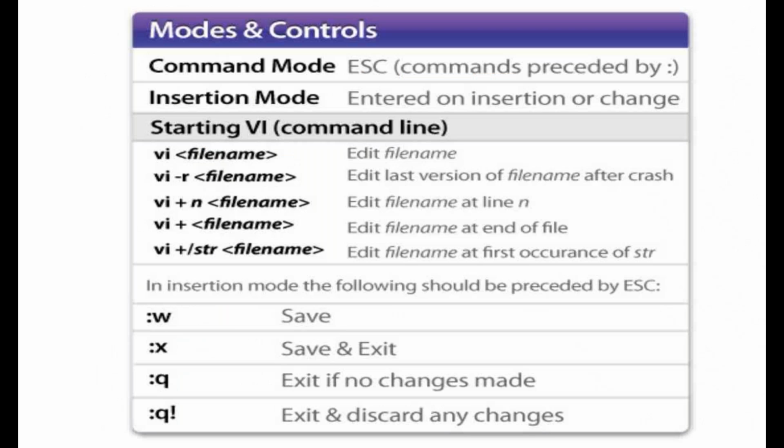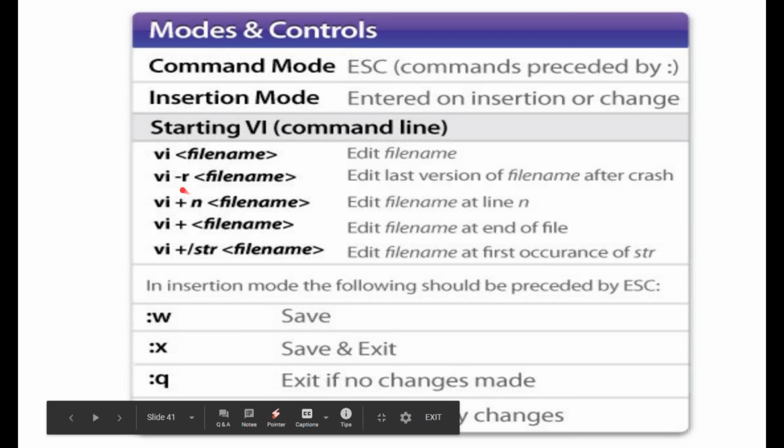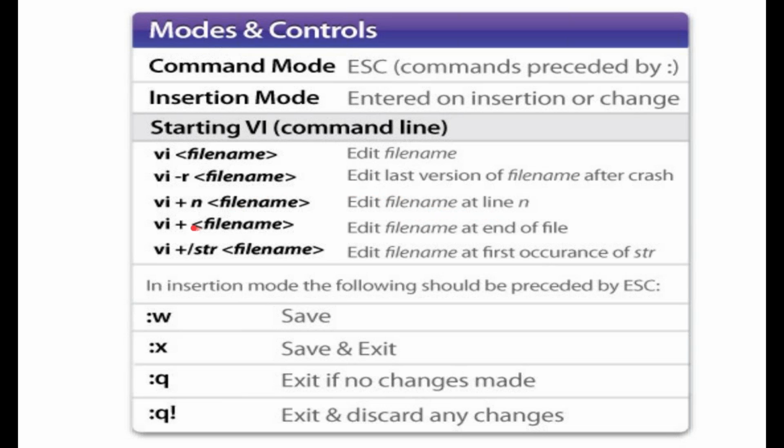So one is your command mode, which can be preceded, and you can move to insertion mode. Fine. So these are the various options of opening your VI. For example, you want to edit the file name, then go this way. If you want to fetch the last version of the file name, then option R. If you want to edit the file name at line number N, then option N. If you want to edit the file name at the end of the file, then option this. So these are the various options of VI, how to open your file.